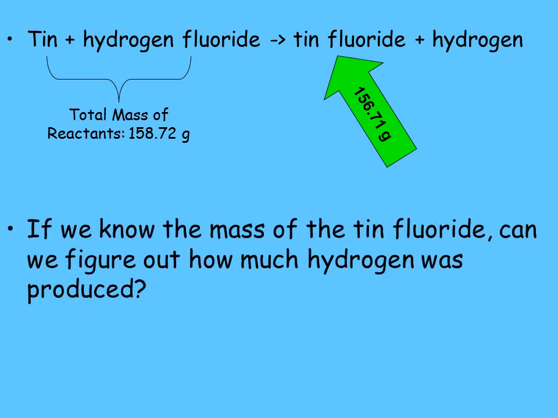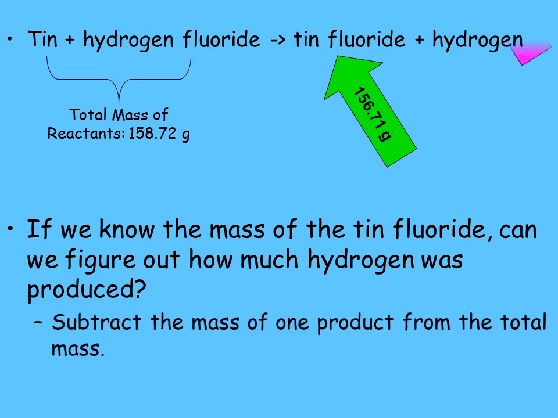Here's the question. How much hydrogen did we make? Can you figure out how to figure that out? Well, you just subtract, right? So you do 158.72 minus 156.71, and that would just be 2.01 grams.